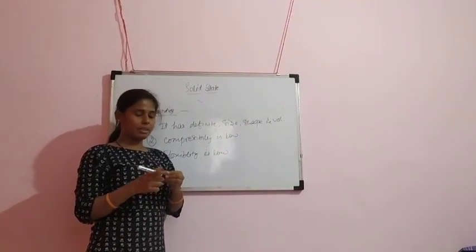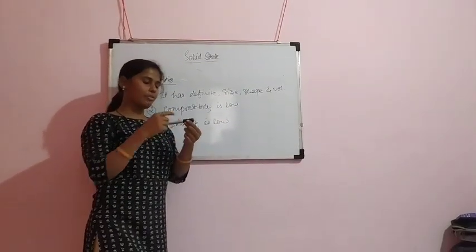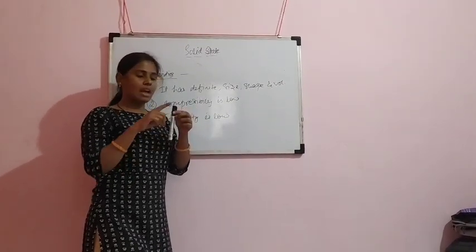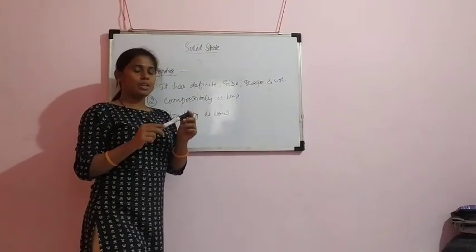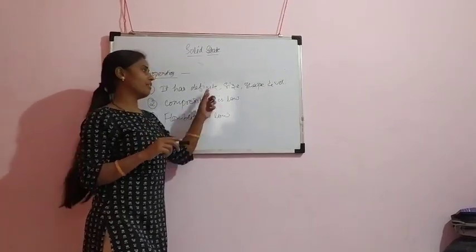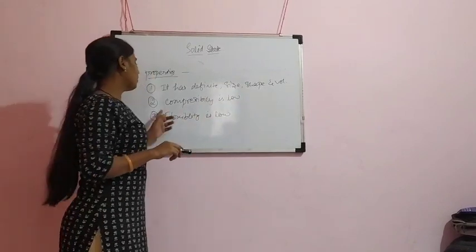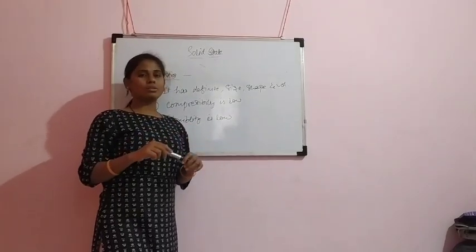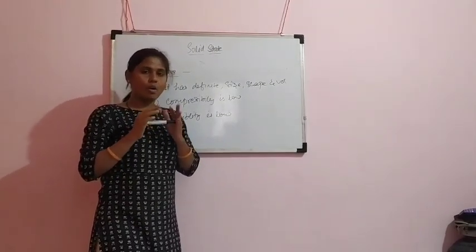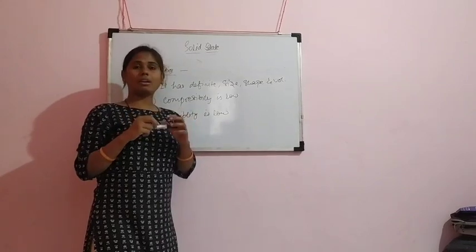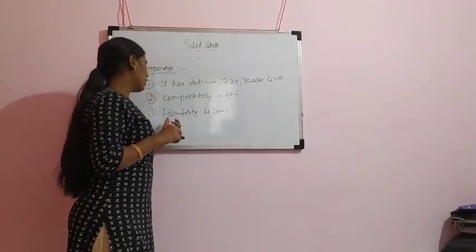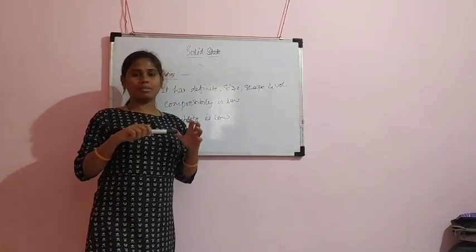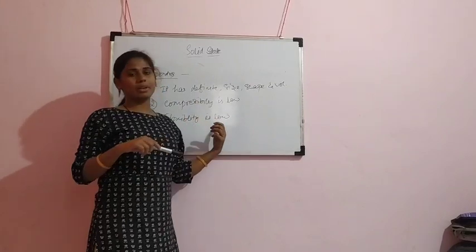For example, this marker has a definite shape. This shape is cylindrical, with a definite size and definite volume. There is no change. Second one, compressibility is low. It means almost all solids will not compress. If I compress this marker, it will not compress. Third one, flexibility. If I bend it like this, there is no flexibility, so in solids flexibility is low.